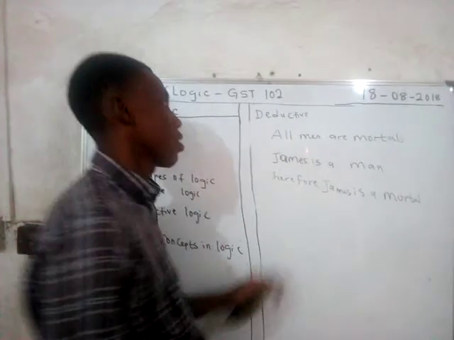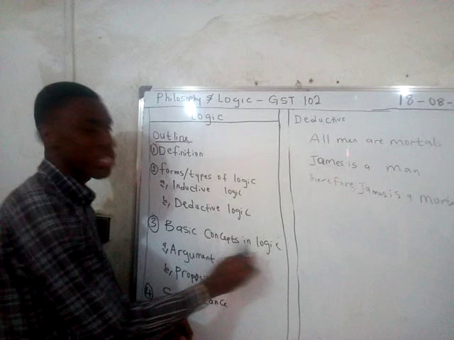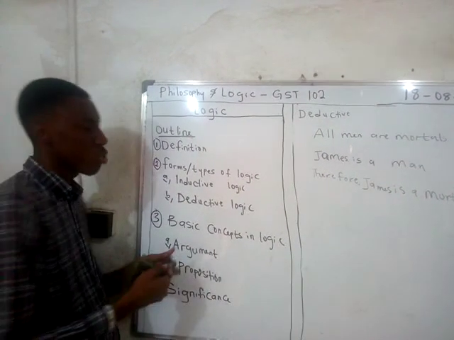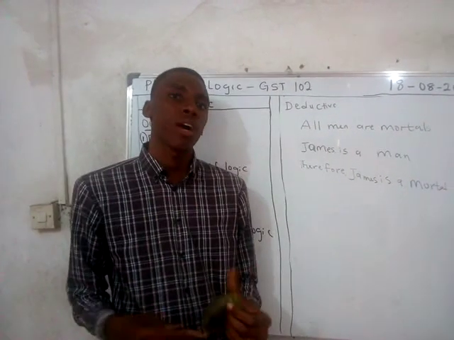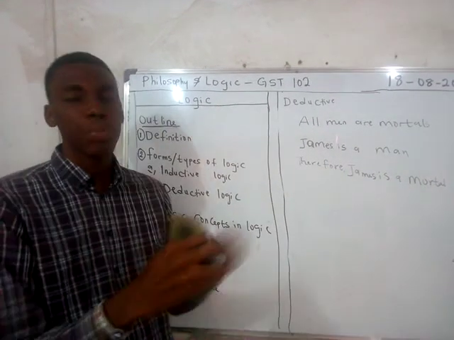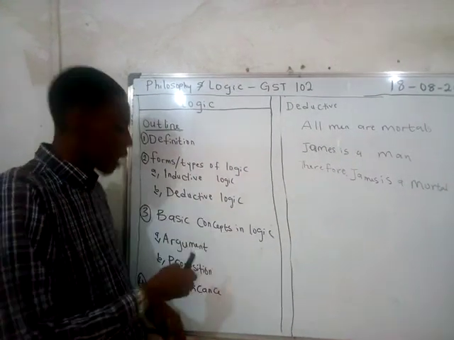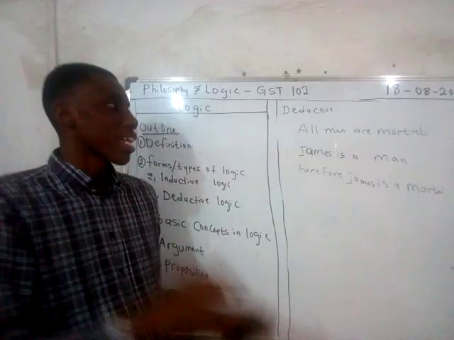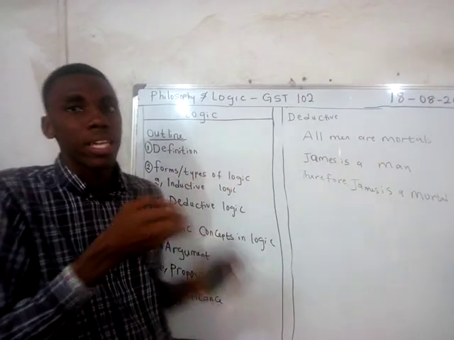So that is it. Now the next item on our outline I want to treat is some basic concepts in logic. The first one we have to treat is an argument. The notion people have about argument is the normal quarrels, the wranglings, the disputes we have every day. But that is not argument in logic. Argument in logic is seen as a reasoning process that has a conclusion, and this conclusion draws from its premise.